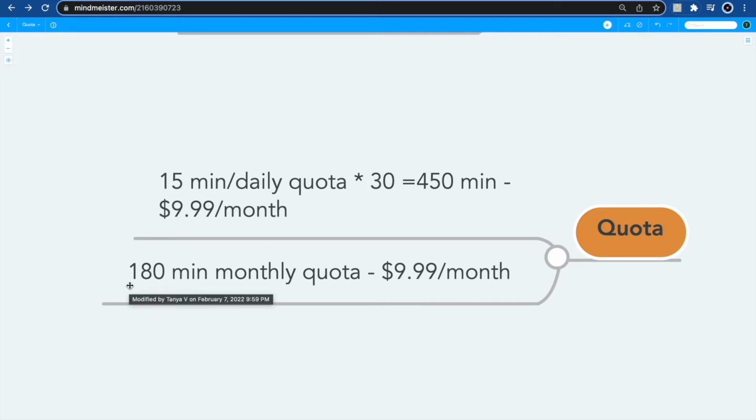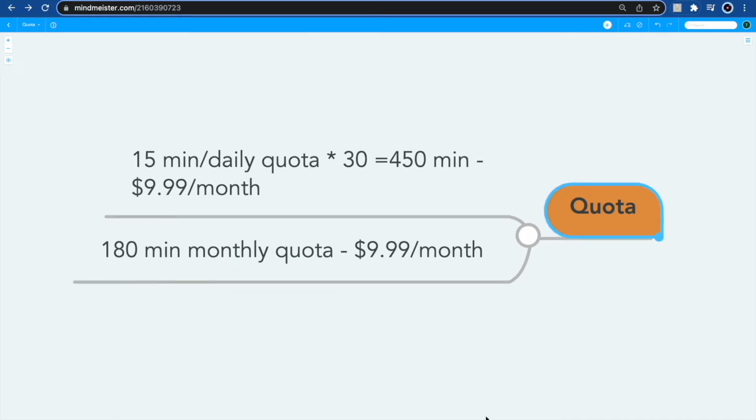But actually, this first option may be more beneficial for the operator, since most customers will not use up all their daily allowed quota. Sometimes the customer would not use up all the quota, and sometimes the quota would run out.